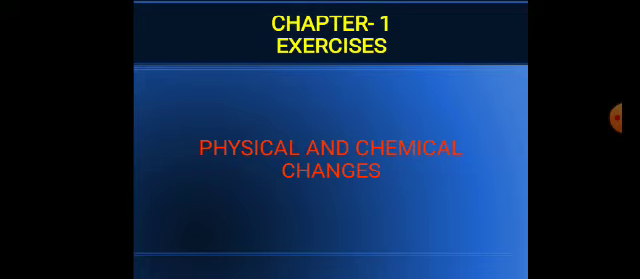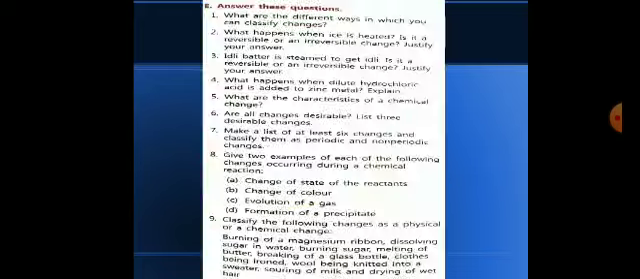Today we will discuss the question answers of chapter number 1, physical and chemical changes. So, on page number 29, there is an E part. Answer the following. The first question is, what are the different ways in which you can classify changes?